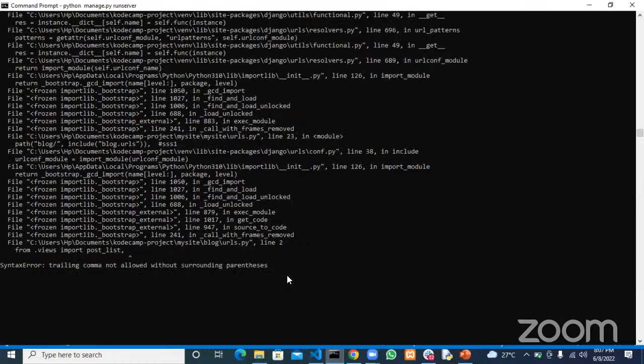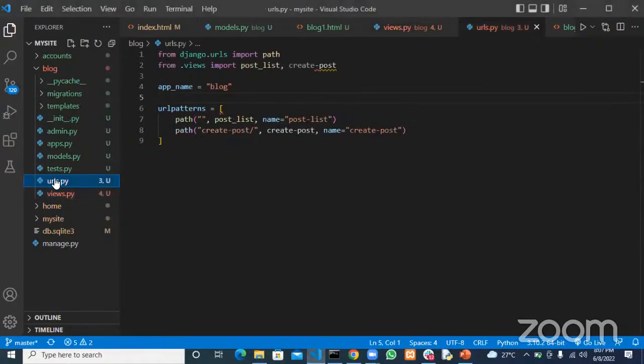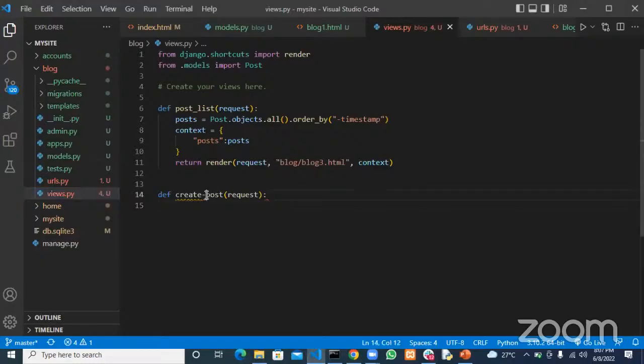All right, so let's see what is really happening. You're having an error somewhere. All right, so let's just go. Let's use an underscore. Sorry, I think that's the problem. So this will be an underscore create post.